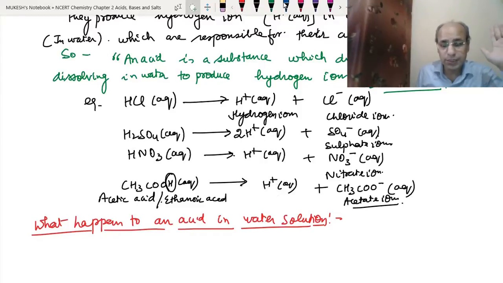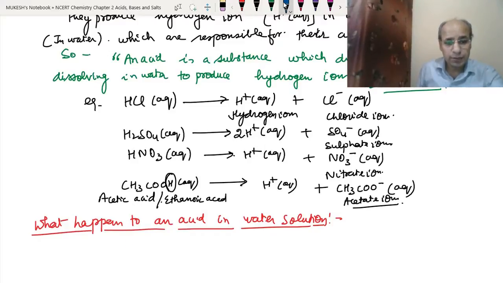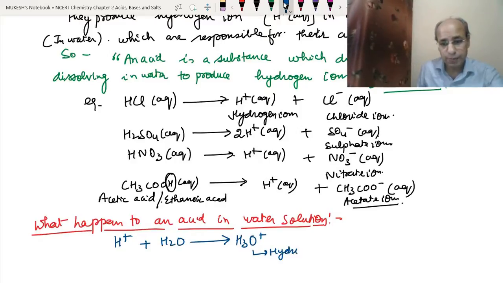So they combine with the water molecules. The hydrogen ions present in the water combine with the water molecules and produce the hydronium ions, H3O plus. We call them hydronium ions.